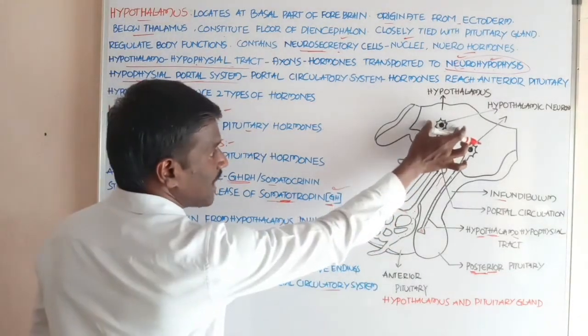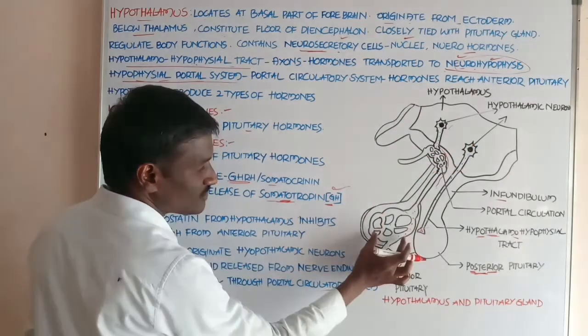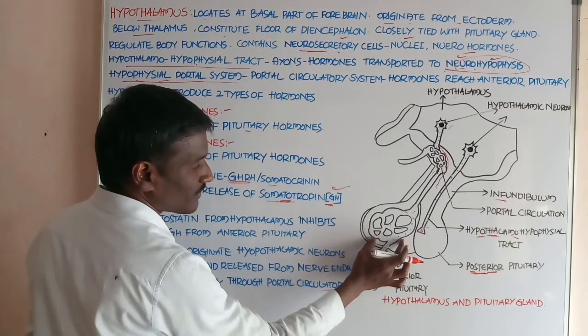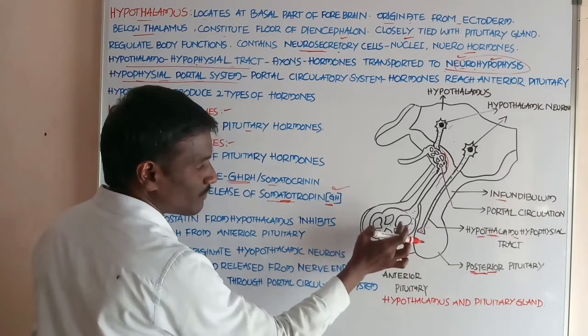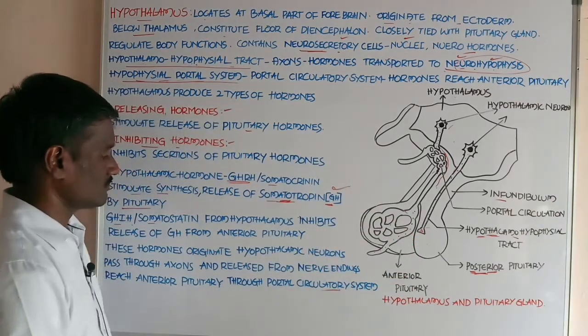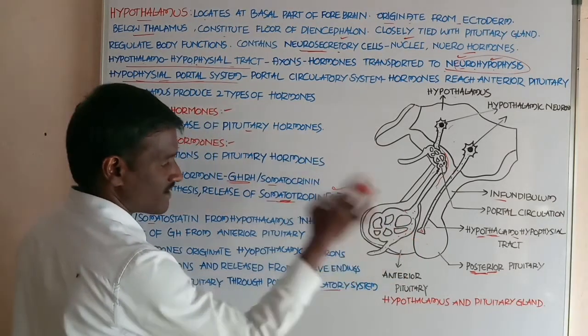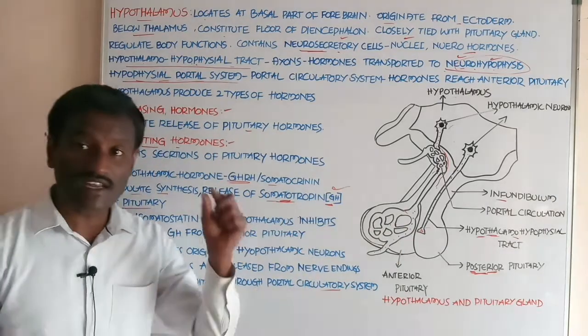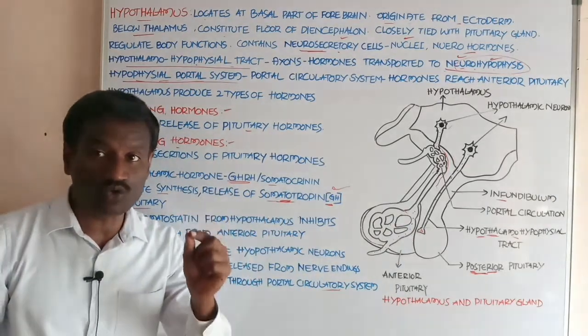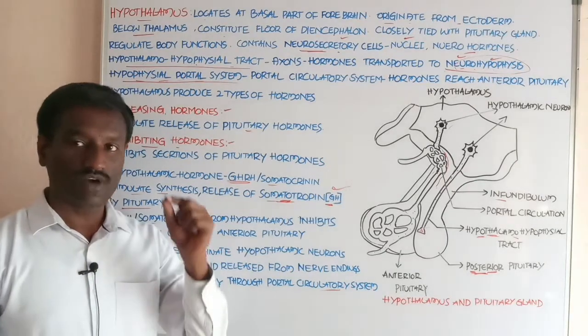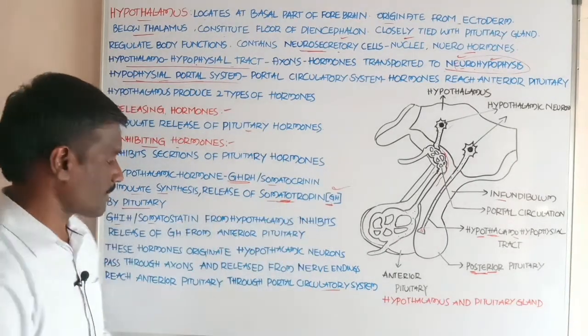Next, growth hormone inhibiting hormone, also called somatostatin. Somatostatin is released from the hypothalamus and reaches the anterior pituitary, where its action on the cells of the anterior pituitary inhibits the release of growth hormone.